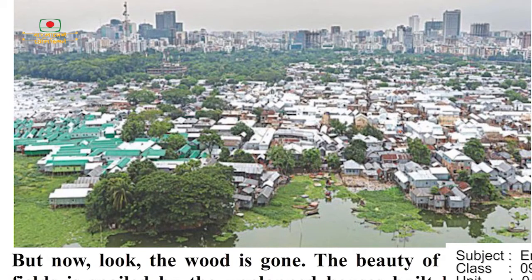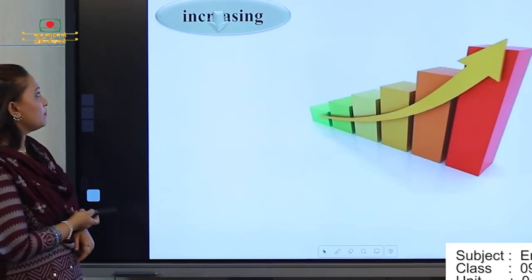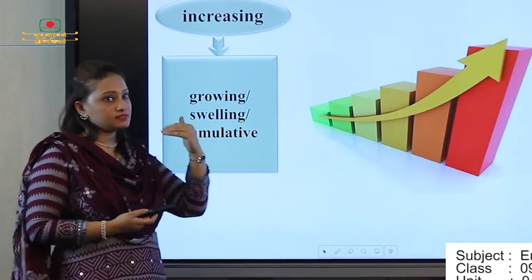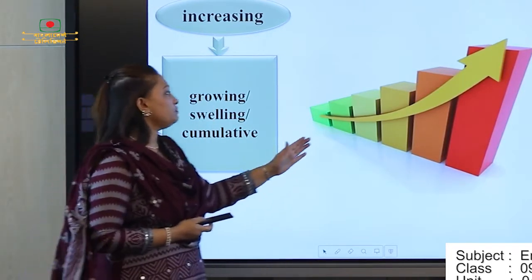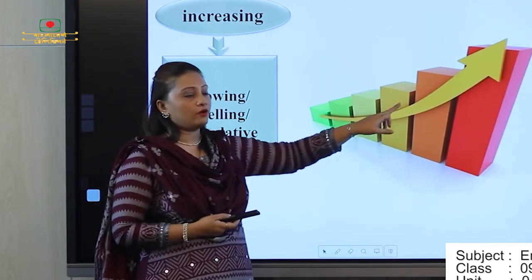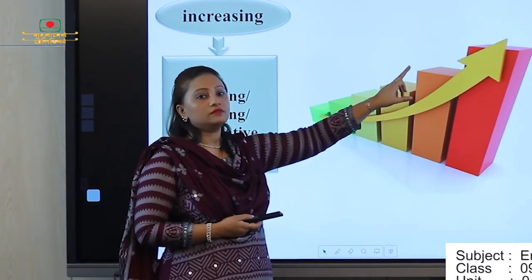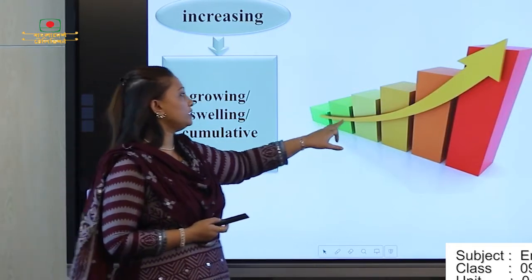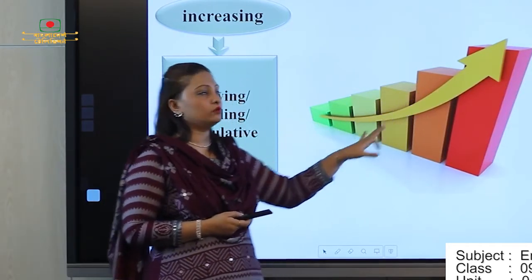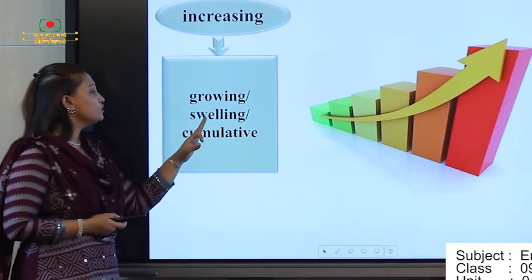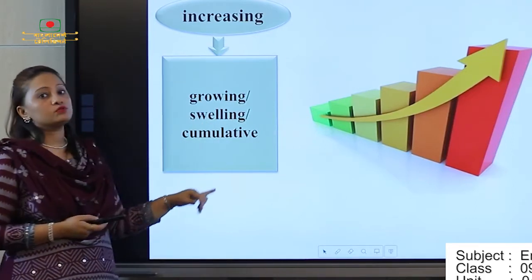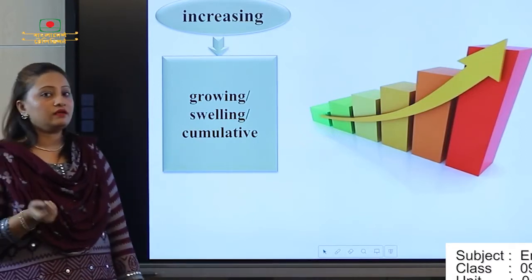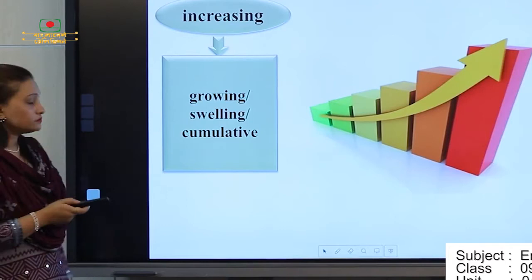So our next picture or next word is increasing. Increasing means growing, that means gradually going upward. From this picture you can see a little arrow that is going on to a bigger size. So you can see what the meaning of increasing is. Small to big, that means gradually growing. So the word meanings are growing, slowing, and cumulative. If you don't know the other words, you can write them in your copy. So I think everyone is writing in their copy.